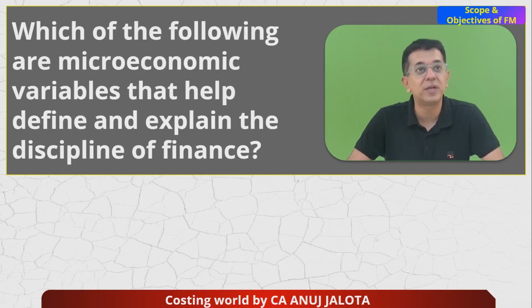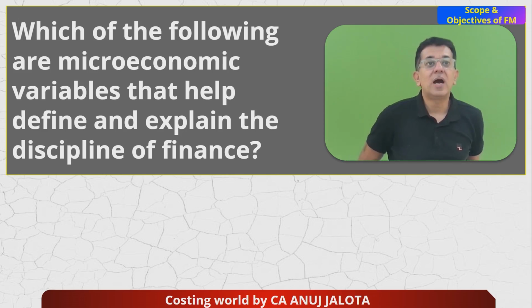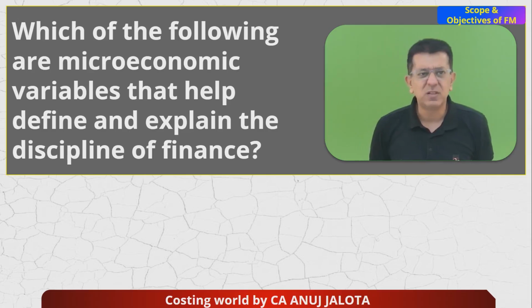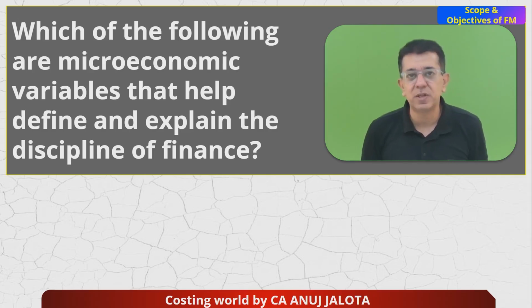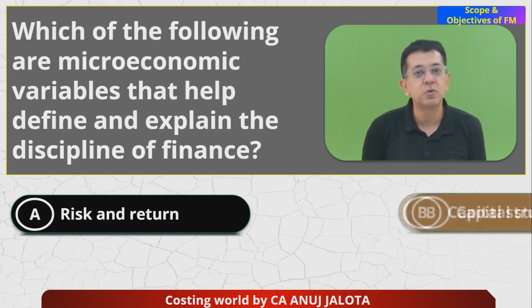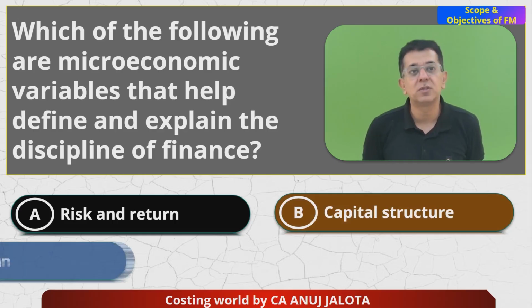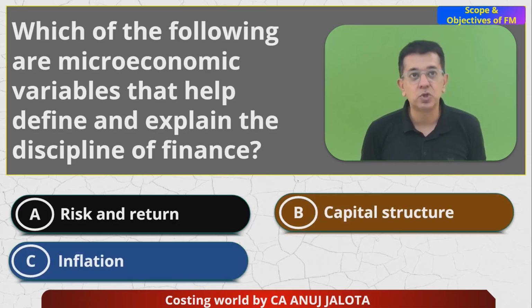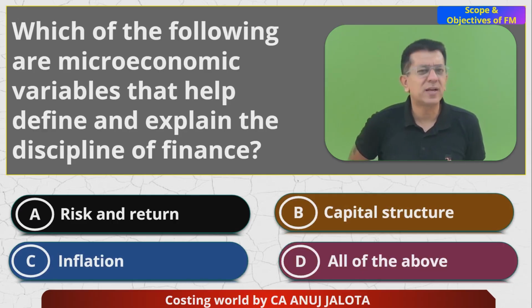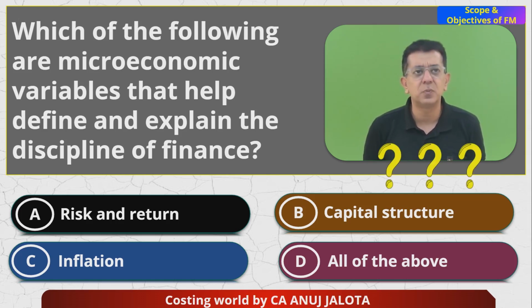Let's start it off. The first question for today is, which of the following are microeconomic variables that help define and explain the discipline of finance? Risk and return. Now, to be very honest, FM does talk of risk and return, but let me read the question first. 4 options. Second, capital structure. Third, inflation. And lastly, all of the above. You should know the correct answer. Even if you have done basic FM, you should be able to answer. Answer now.